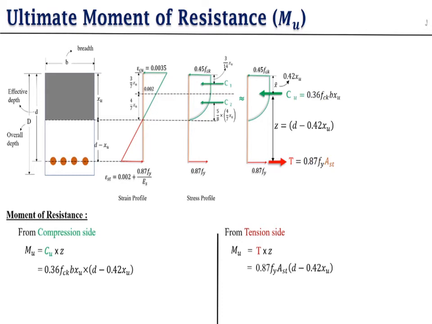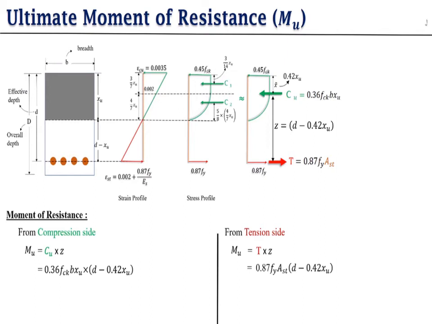But here, if you measure, this part is total d. So that part is deducted from 0.42 xu. So here we get the distance, d minus 0.42 xu, as a value. So our total moment of resistance is 0.36 fck b xu in bracket d minus 0.42 xu.